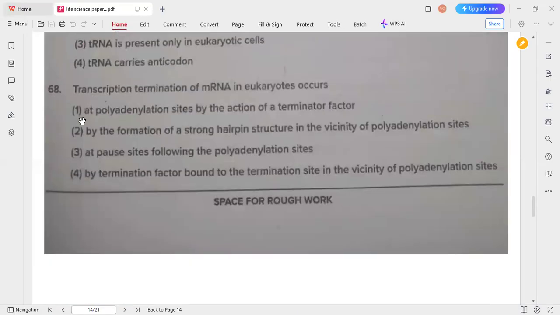The transcription termination of mRNA in eukaryotes occurs, usually, at a poly A site, that is polyadenylation sites, by the action of terminator factors. So in polyadenylation, transcription termination takes place. Okay, option 1 is the correct answer.